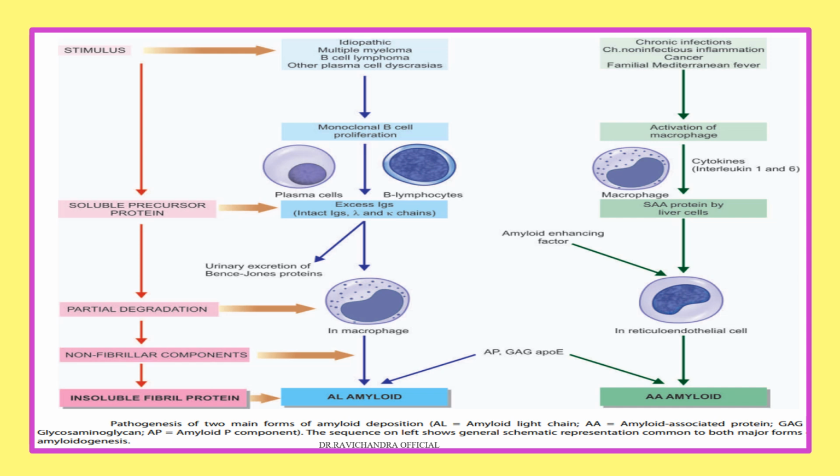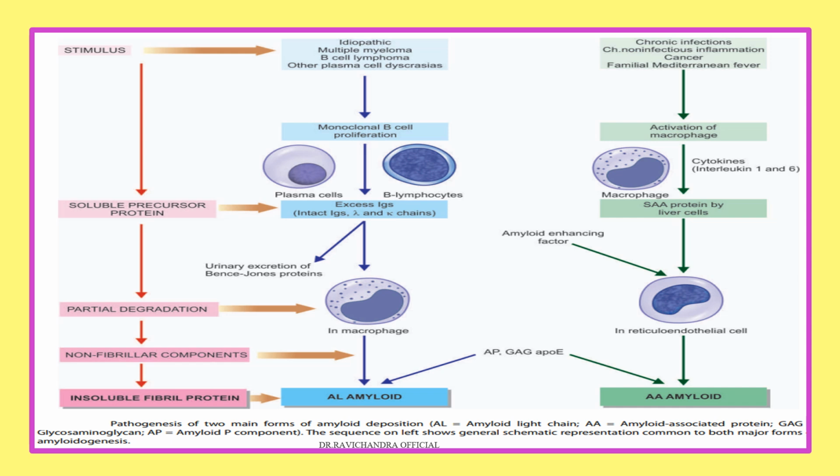So, coming to primary. Primary means the cause is unknown. It may be because of multiple myeloma or B-cell lymphoma or other plasma cell dyscrasias, where there will be monoclonal B-cell proliferation, thereby activation of the plasma cells and B lymphocytes.